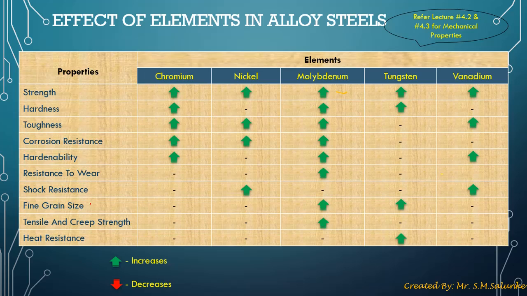Now just remember, fine grain size is nothing but the size of the grains of an element. That means it shows the structure of an element.